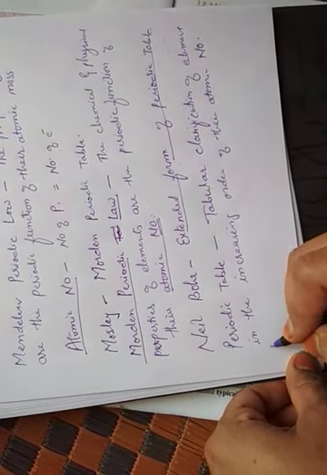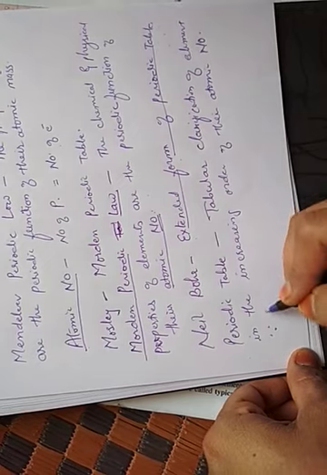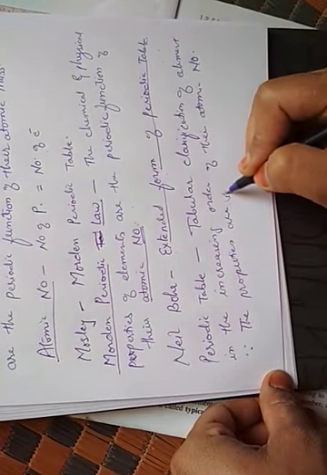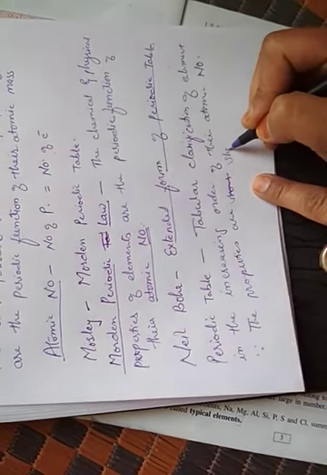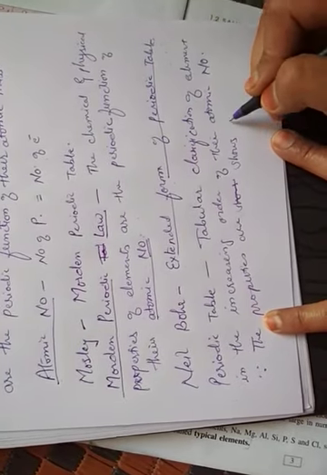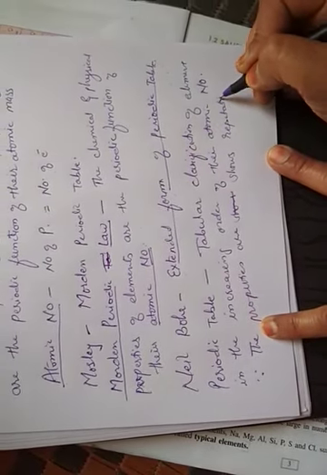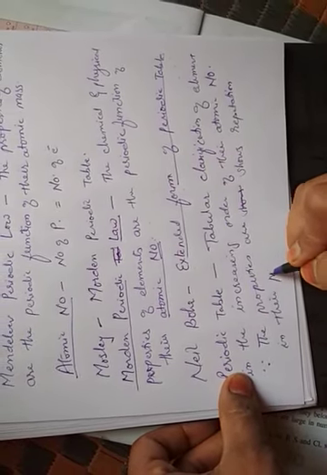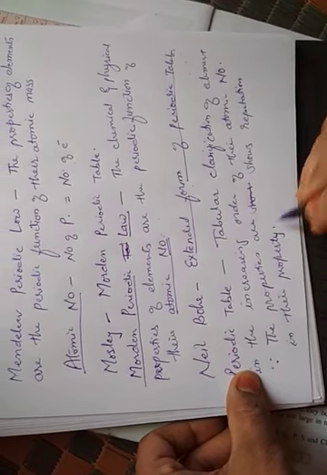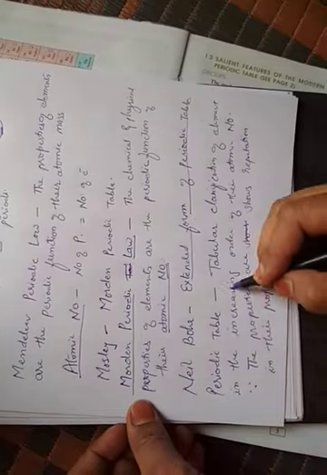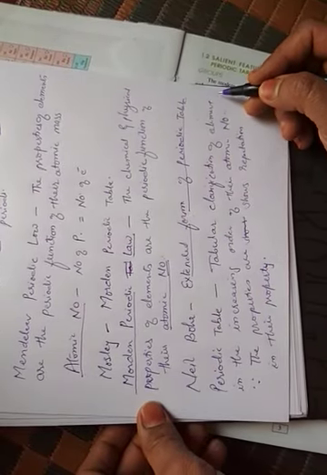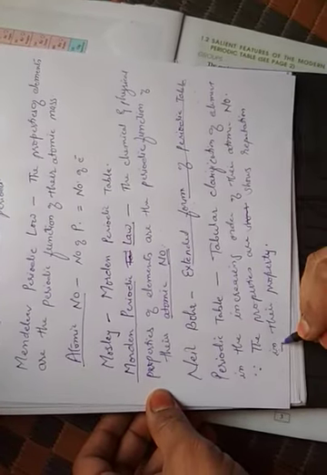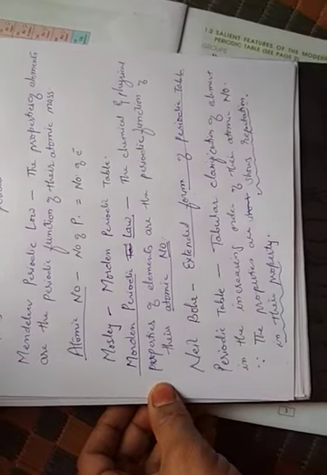It is a periodic table because the properties show repetition in their property. Thus, we can say that the periodic table is the tabular classification or tabular arrangement of the elements in the increasing order of their atomic number, where they show the repetition of their property. Especially, we have to take care about this point.